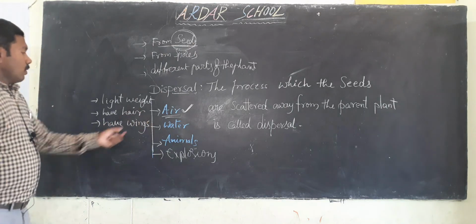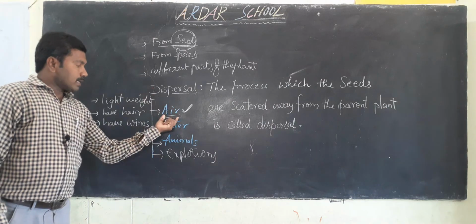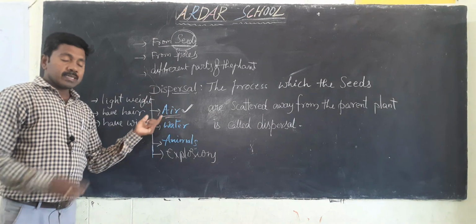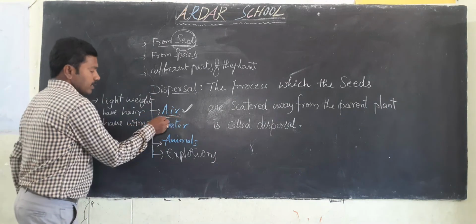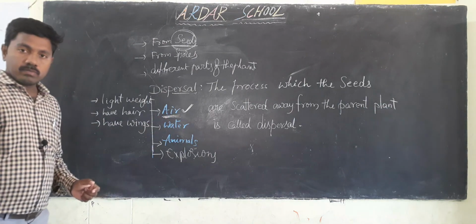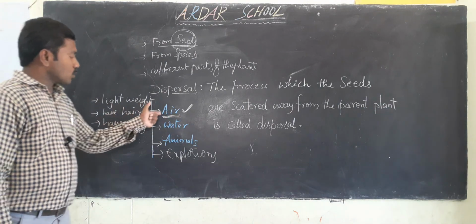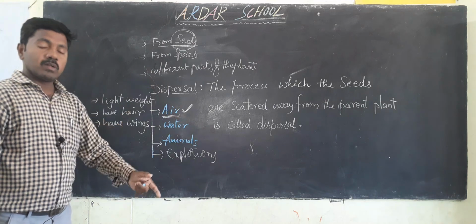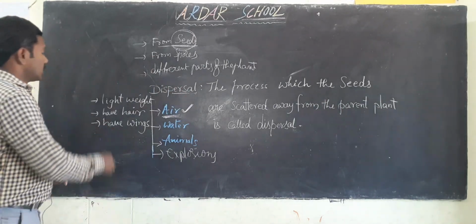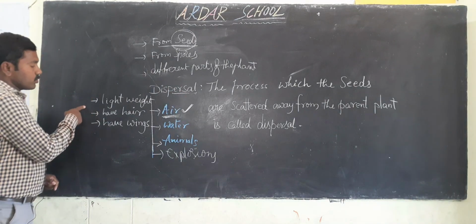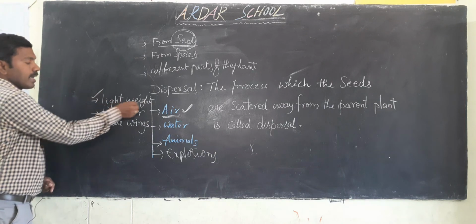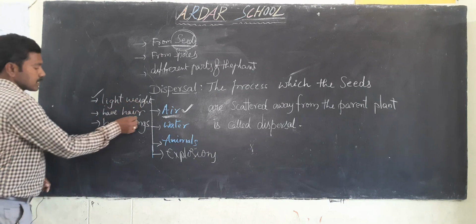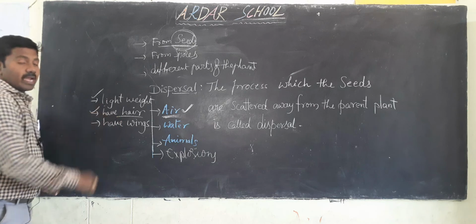So for example, some plants release the seeds, or disperse the seeds, through the air. If any seed travels or disperses through the air, that seed must have these features. What is that feature? It must be lightweight. Next, that seed has air.